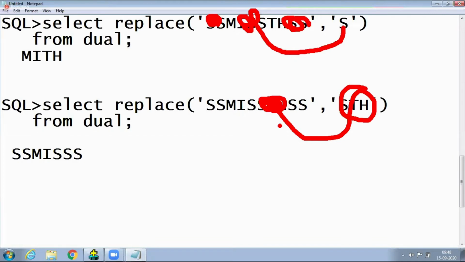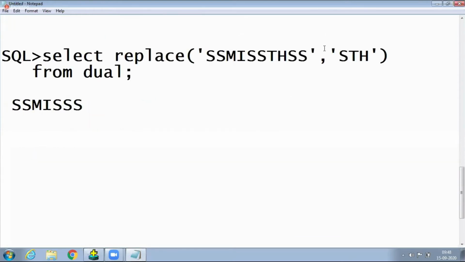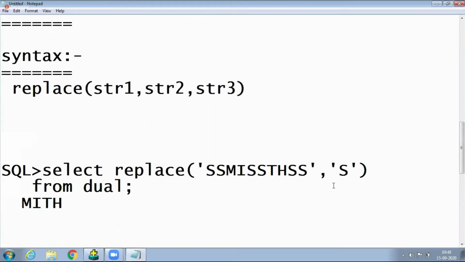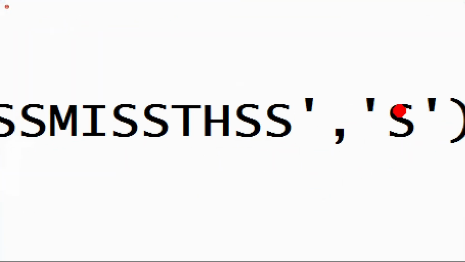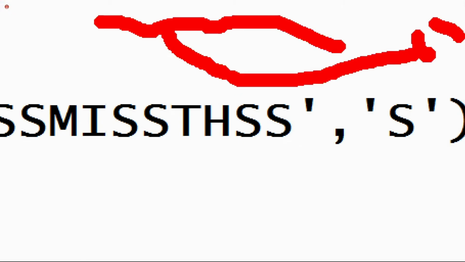Okay, fine. Now check it out. Concentrate. Very important. Slowly observe here. Very interesting, very important. Actually, this is a very important concept. So many people use it in real time on a single character. Whenever there are big strings and we are removing a single character, then we go for the replace function. Nowadays the regexp_replace function is there as a feature, through which many things can be removed, but for a single character or string, replace was used in the olden days. But do you have an idea about this functionality or not? Check it out.